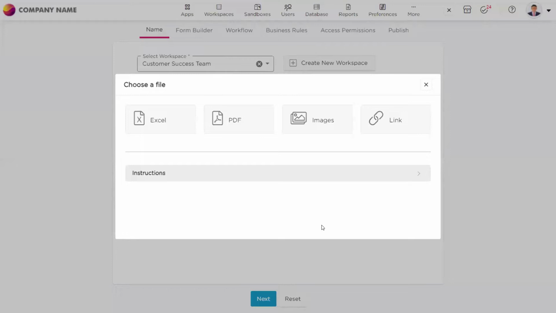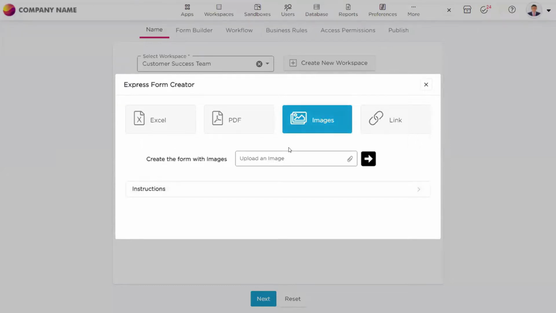So to build an app UI or build a form, you can choose certain files like Excel, PDF, or image or links. And then you can upload any of the files into the platform. For example, if I have an image, I can upload an image. Let me show you how it works.